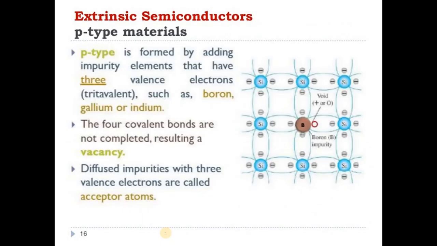So in the case of p-type extrinsic semiconductor, p-type is formed by adding impurity elements that have 3 valence electrons, such as boron, gallium, indium. Then 4 covalent bonds are not completed, resulting in a vacancy, and the diffused impurities with 3 valence electrons are called acceptor atoms, as in this diagram there is one hole.